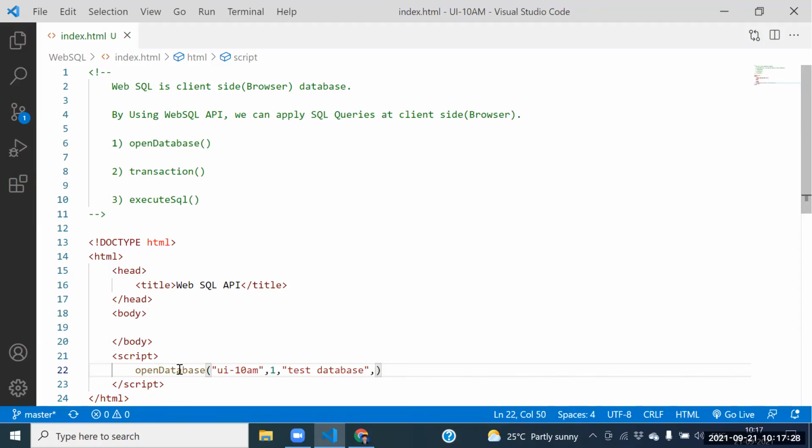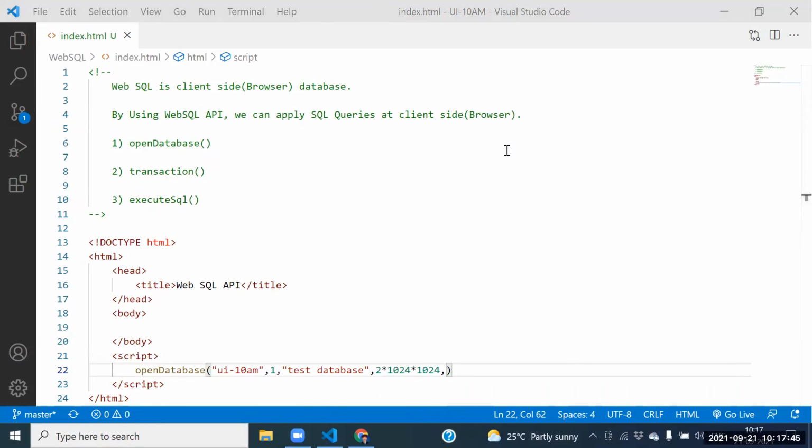What is the fourth one? Fourth one is the size itself. So I hope, guys, if I calculate this one, we are getting 2 MB, maybe 1 MB. We don't know, just to calculate that one. What is the next one?